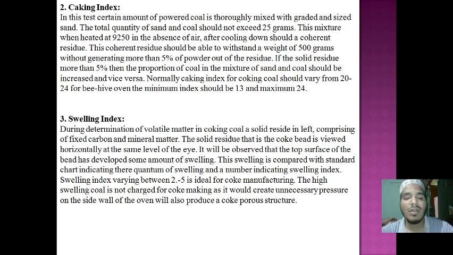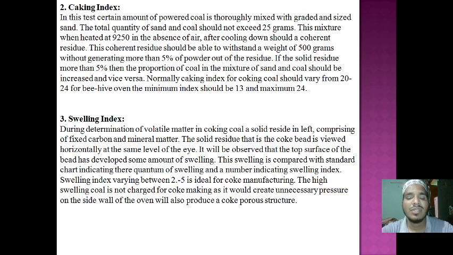One side wall of the oven will also produce a coke porous structure. Here we are taking the example of an oven. One side of the oven wall will produce a porous structure, like a roughness or dust structure, if the swelling index is high. Got it, everyone?